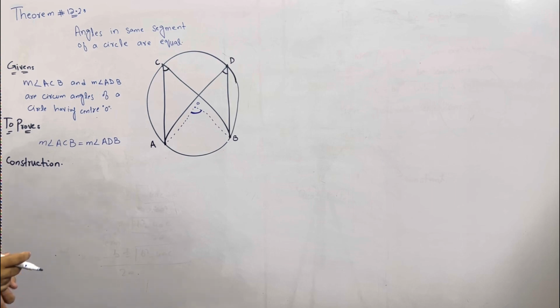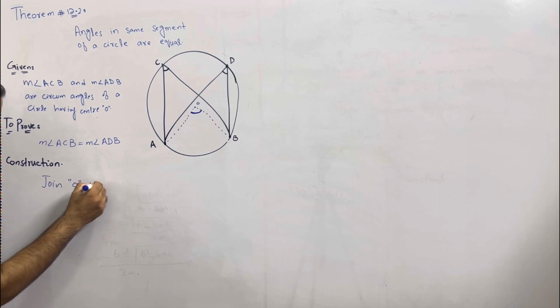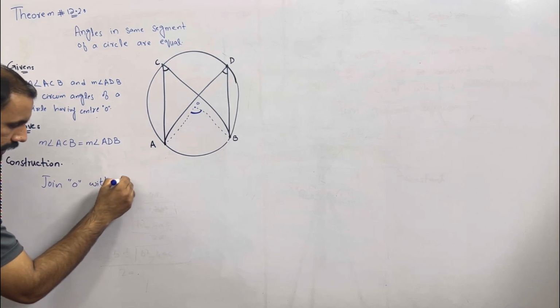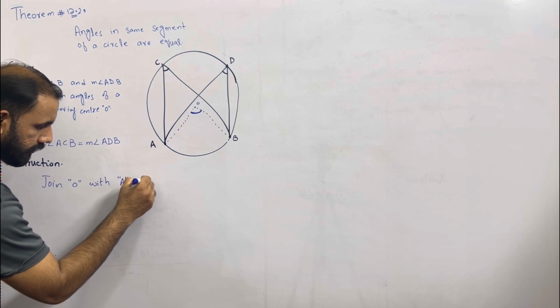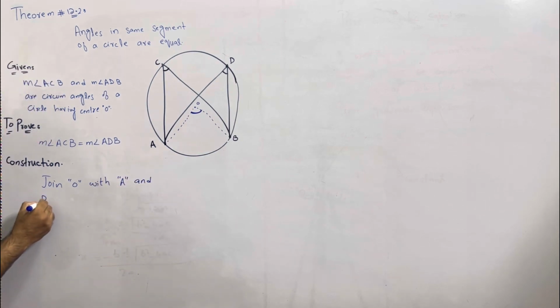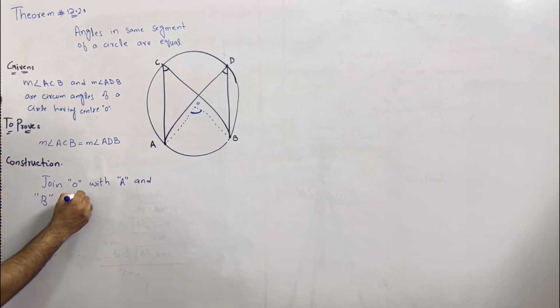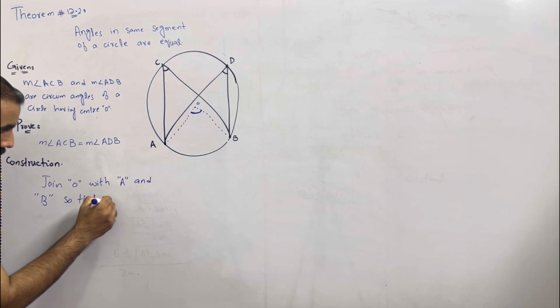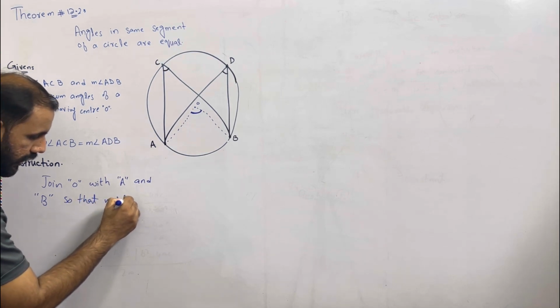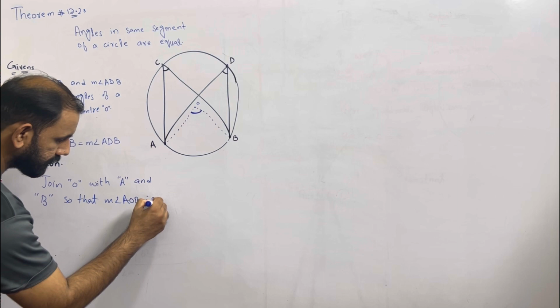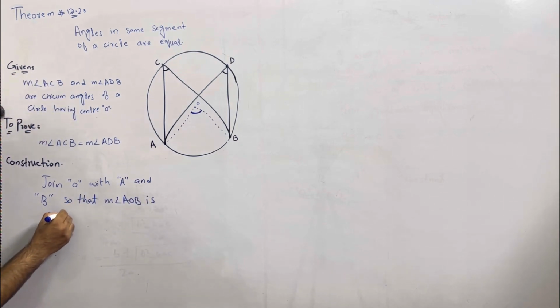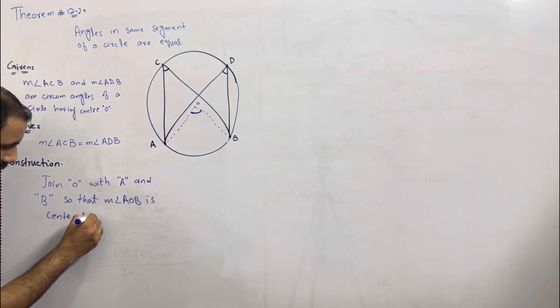This is the central angle. So we'll write in construction, join O with A and B so that measurement of angle AOB is central angle.